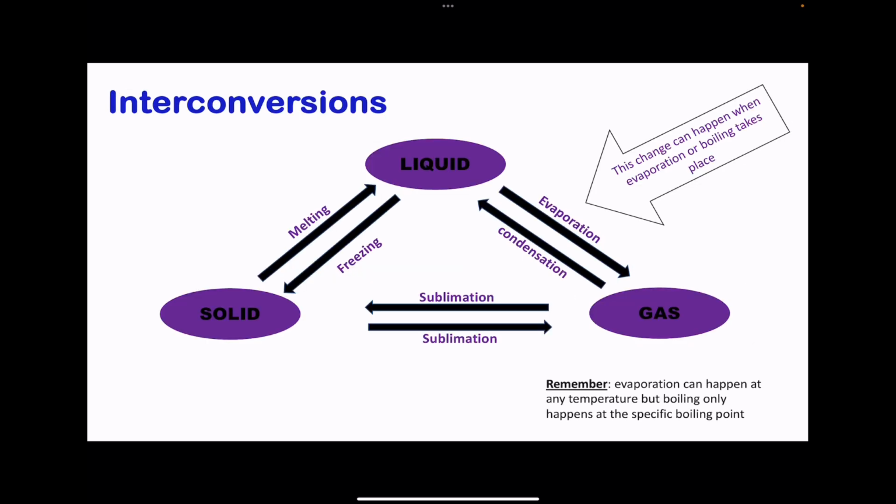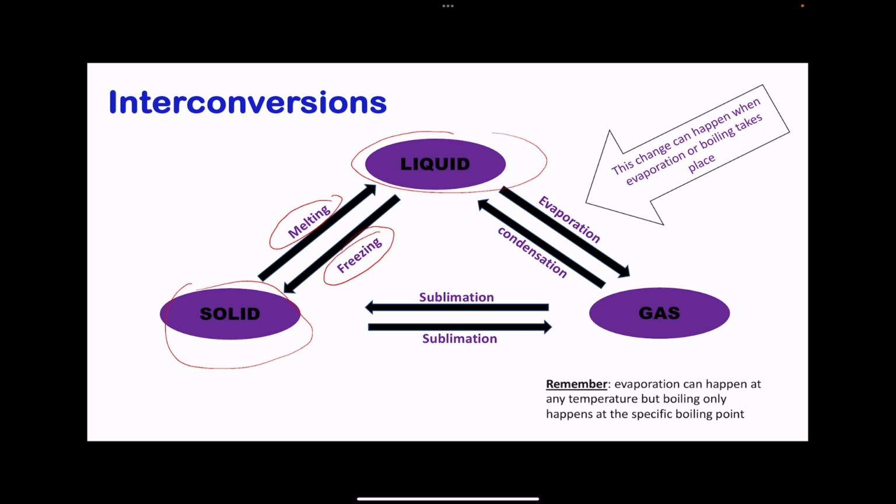Then we go to the interconversions. These interconversions are from the different states of matter. For example, a solid can be converted into a liquid. This process is called melting. To convert a liquid into a solid, we need to freeze. This is removing some heat so that we allow the sample to cool down more in order for solid to be formed.